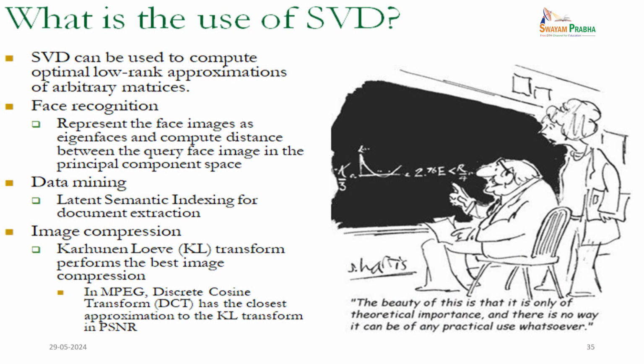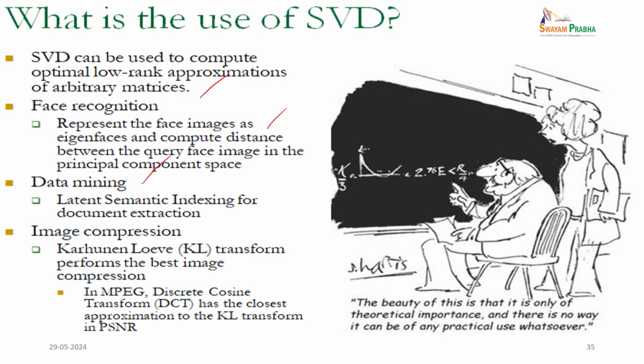Now, what is the use of SVD? SVD can be used to compute optimal low rank approximations of arbitrary matrices. It is used in face recognition, representing face images as eigenfaces and computing the distance between the query face image in the principal component space. It is also applied in data mining, latent semantic indexing for document extraction, and image compression.